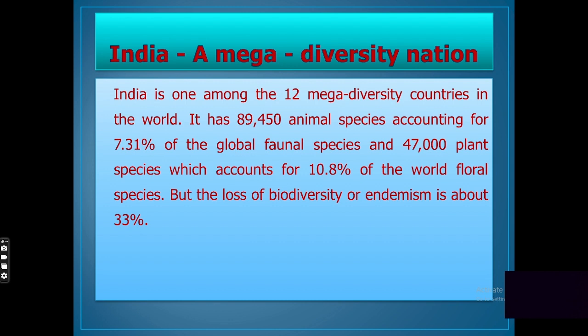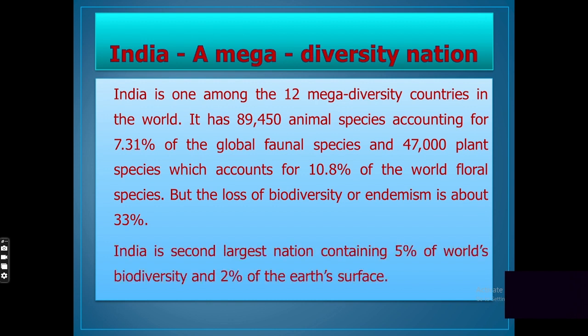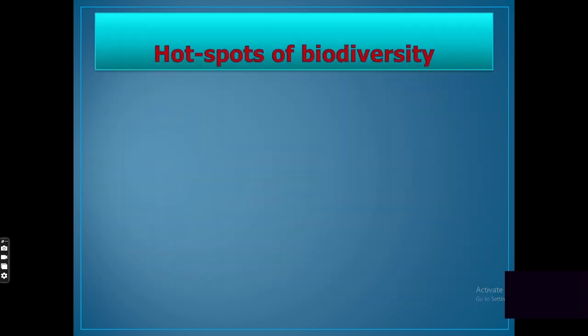Among several developing nations, India is considered a mega diversity nation because it is rich in both fauna and flora. There is a high demand for Indian species, for example, for their medicinal value. It is the second largest nation containing 5% of the world's biodiversity and 2% of the Earth's surface.